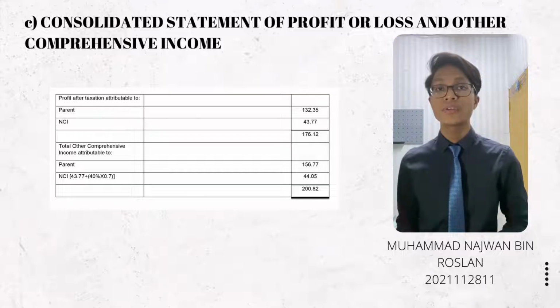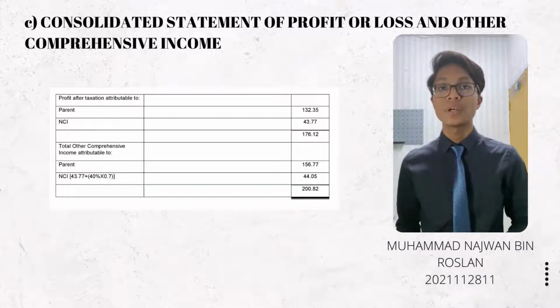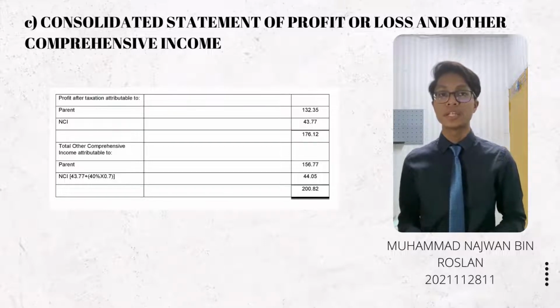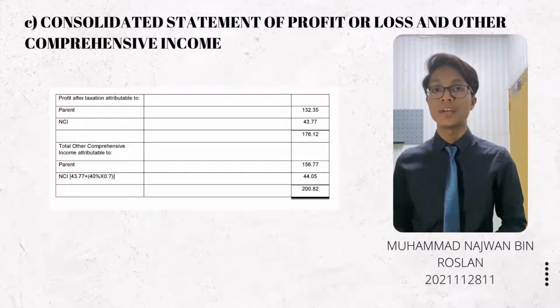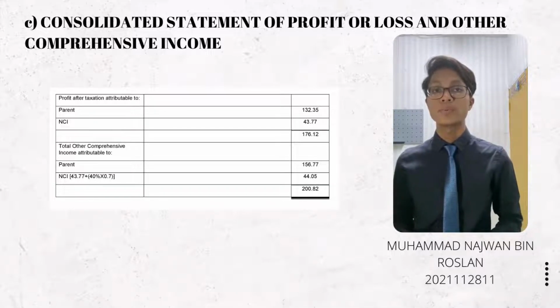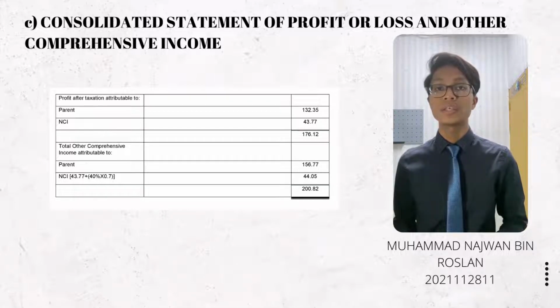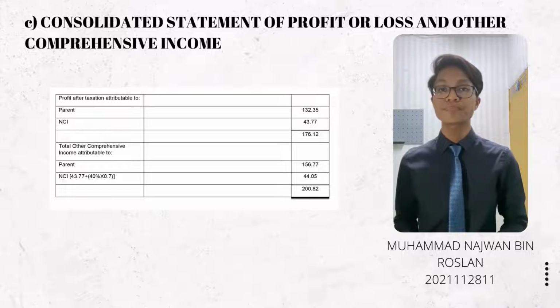For the profit after tax attributable to parent and NCI, first we must calculate the non-controlling interest. I will explain the calculation on the next slide. So I already get the amount for NCI of 43.77 million, and we minus it from the profit after tax, then we get the amount for parent amounting to 132.35 million.